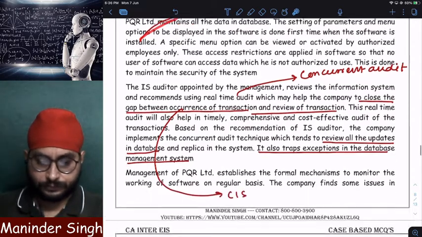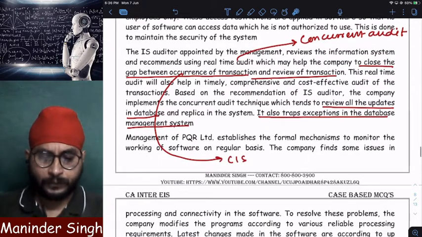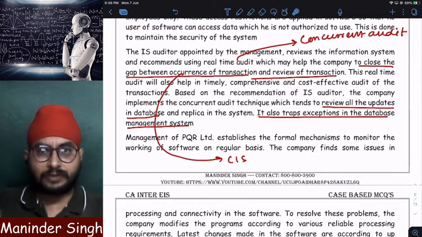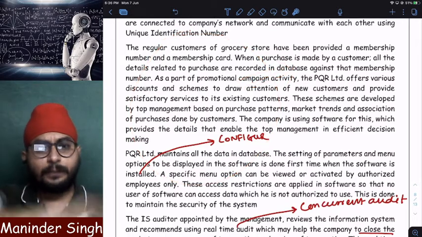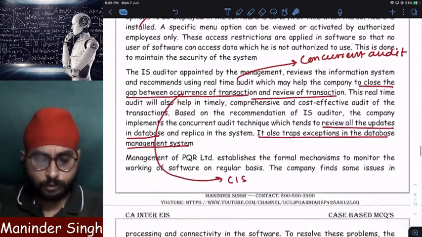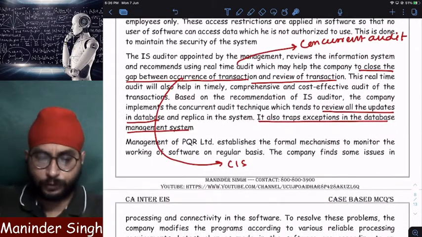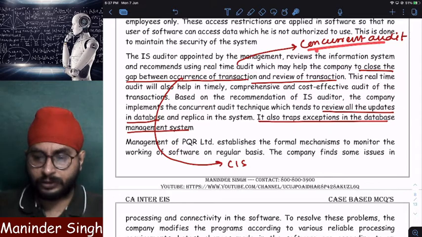Clear? Next. Now the IS auditor is also appointed. After appointing the IS auditor to check whether everything is going on fine or not, since the company is very big, the system auditor requested the management to use continuous audit techniques, or you can say concurrent audit.